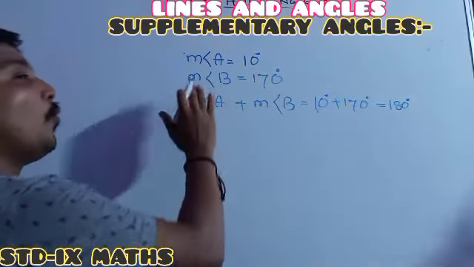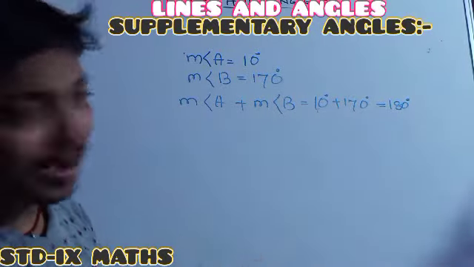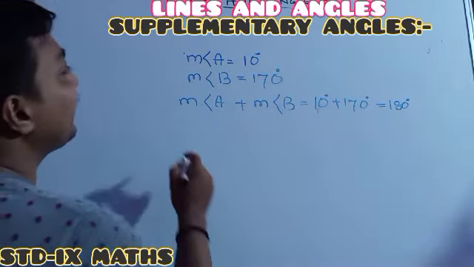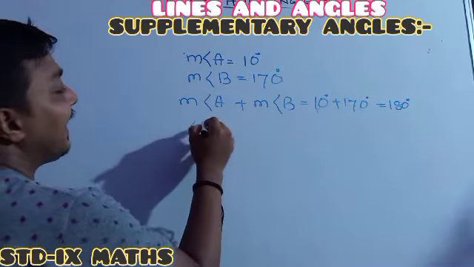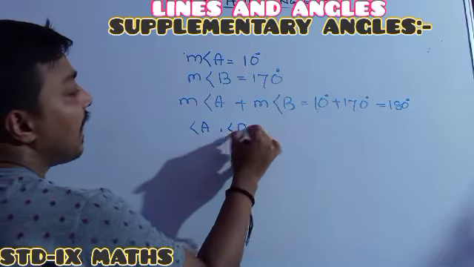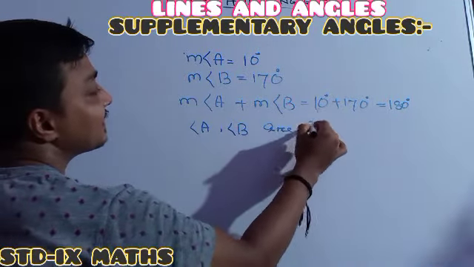Whenever the sum of two angle measures is equal to 180 degree, then we can say both the angles A and B are supplementary angles.